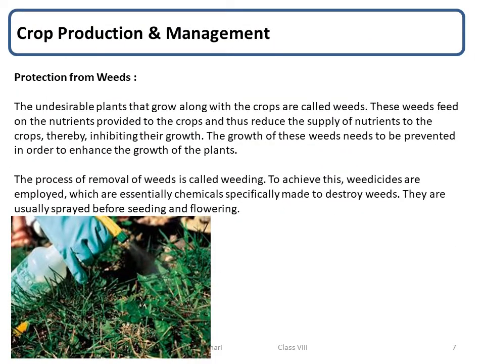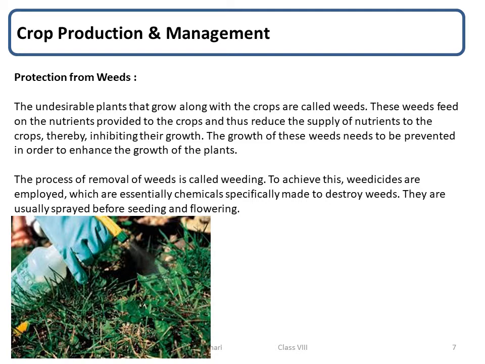In a field, many other undesirable plants may grow naturally along with the crop. These undesirable plants are called weeds. The removal of weeds is called weeding. Farmers adopt many ways to remove weeds and control their growth. Weeds are also controlled by using certain chemicals called weedicides. Sometimes farmers remove weeds from the field by a manual process.